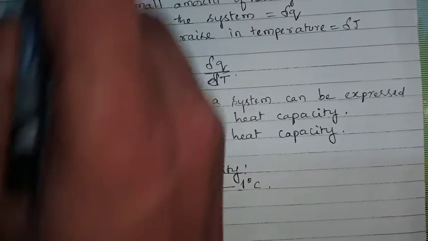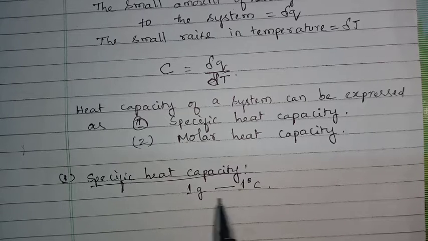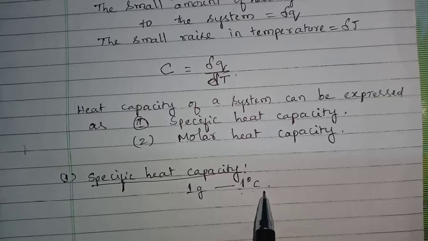In heat capacity, it is the amount of heat required to raise the temperature of a system; the system may have higher mass or lower mass, we are not interested. But in specific heat capacity, we are measuring 1 gram of a substance through 1 degree Celsius. That is, the amount of heat supplied to a system containing 1 gram whose temperature is increased by 1 degree Celsius.